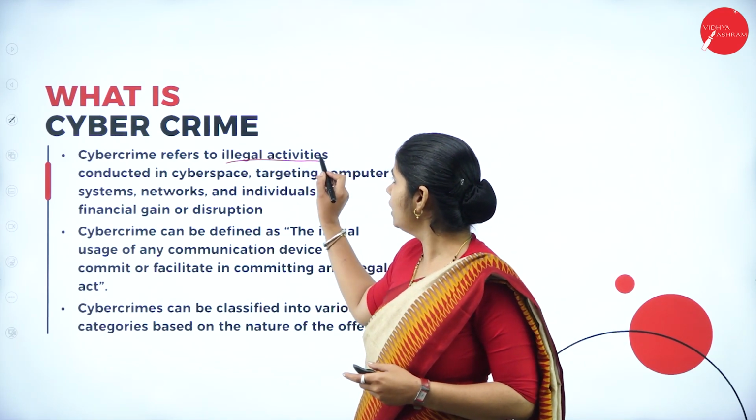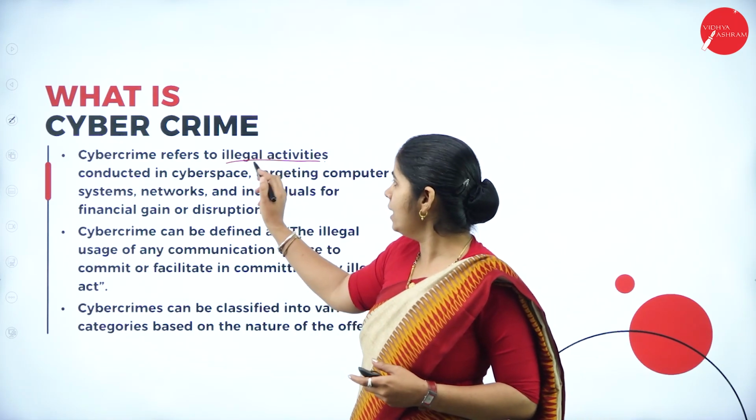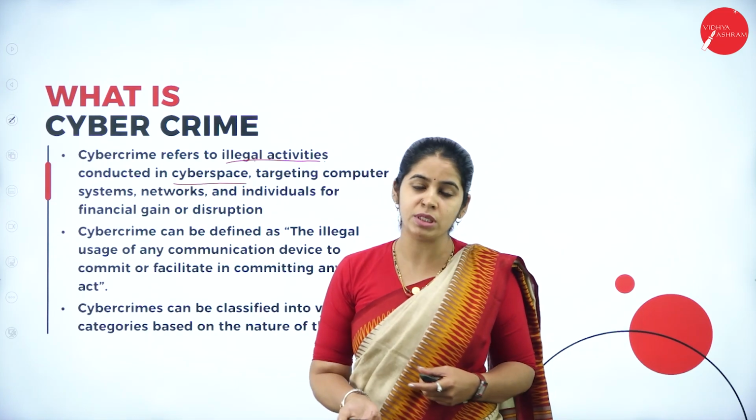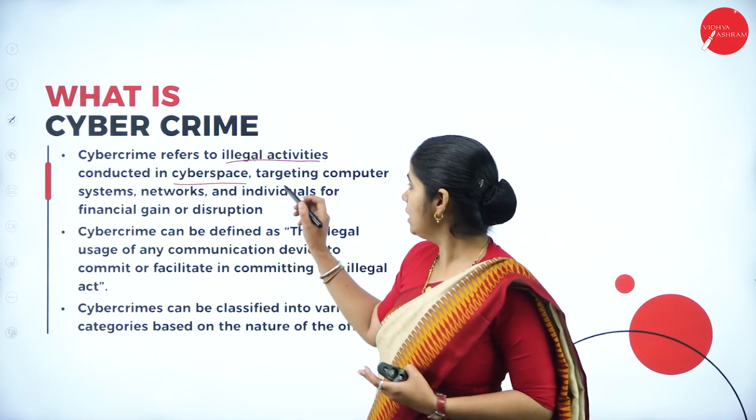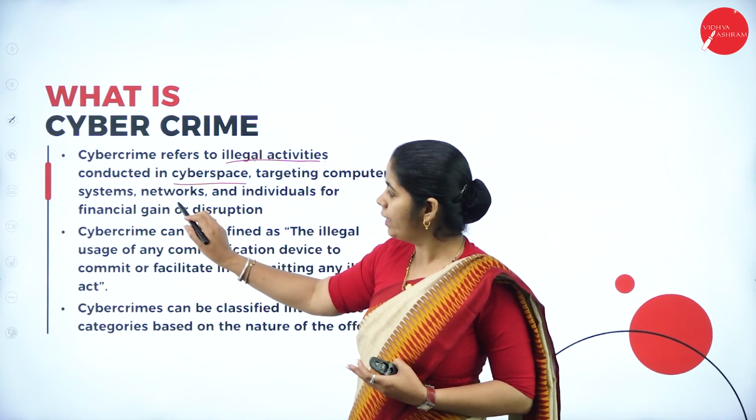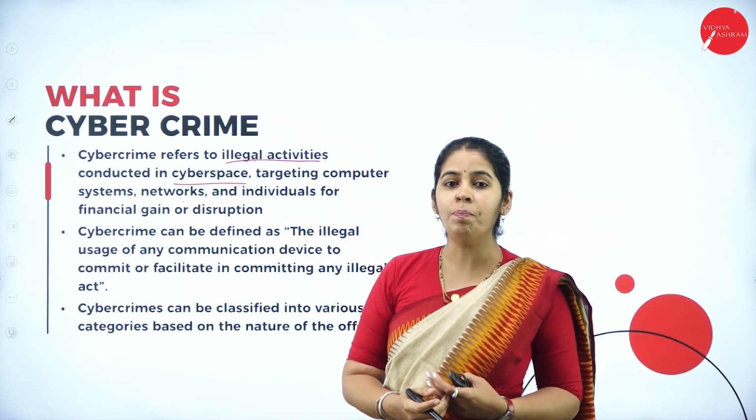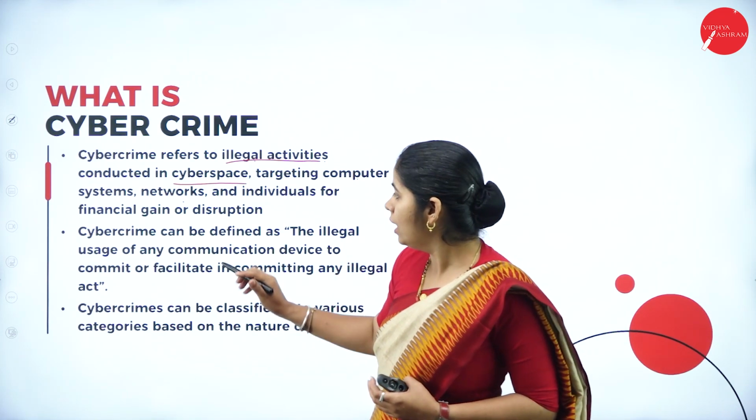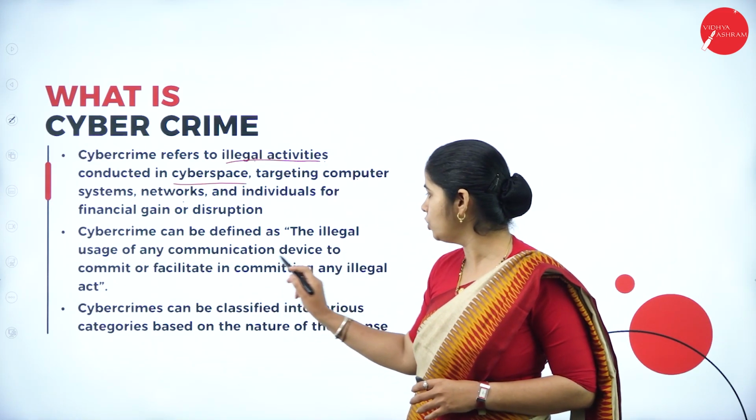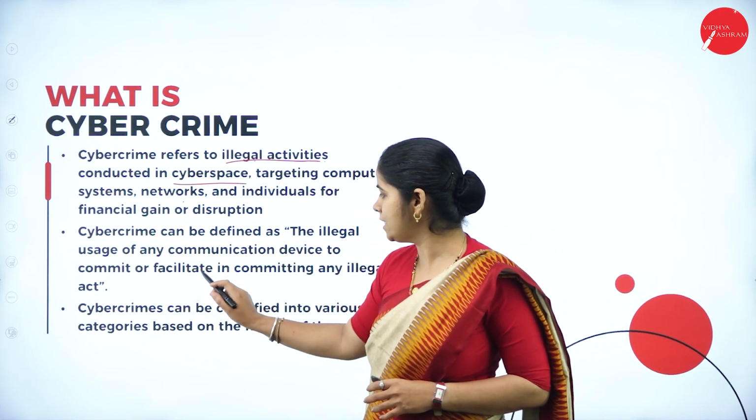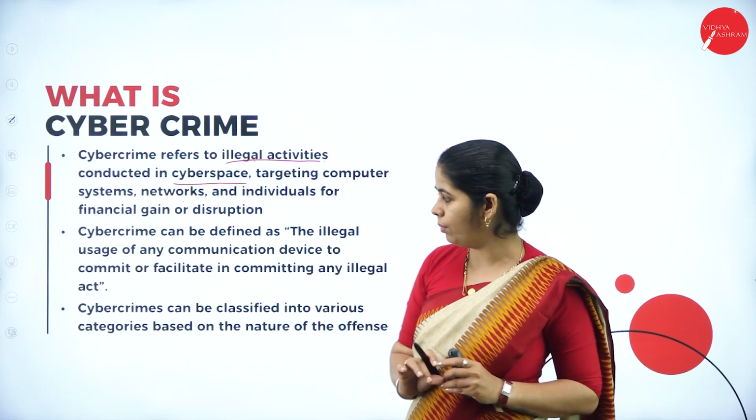So what are we concentrating on here? The crime. Any illegal activity is considered a crime. That illegal activity happening in cyberspace is considered to be a cybercrime. Then it is targeting whom? It is targeting a computer system, network or individual, for financial gain or dispute. These are all the targets where cybercrime happens. Cybercrime can be defined as the illegal usage of any communication device to commit or facilitate in committing any illegal act. That is a formal definition of cybercrime.